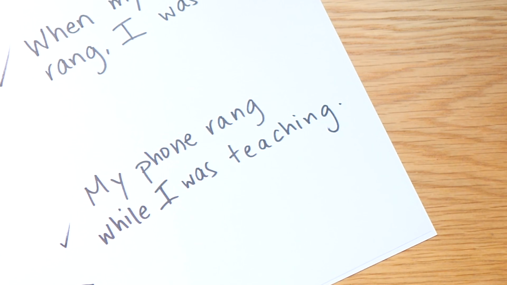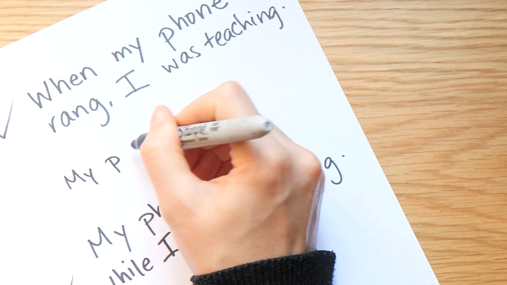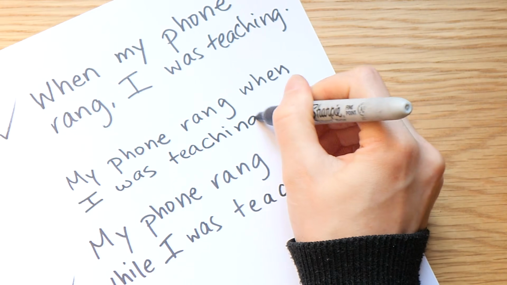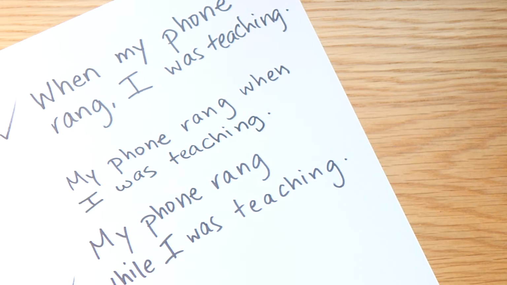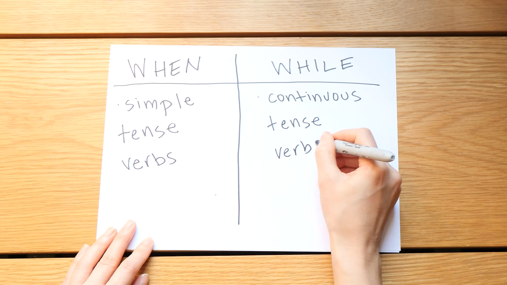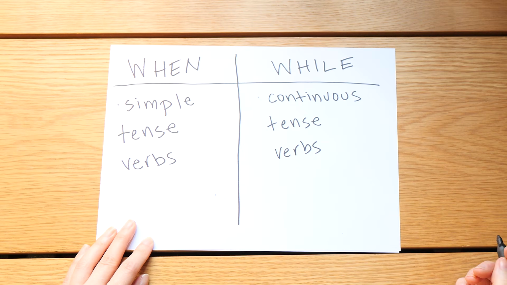Where we get some confusion, however, is when we start to mix when and while in sentences like, "My phone rang when I was teaching." This is also a very natural sentence, so what is going on here? So that standard rule that I talked about at the beginning of this video is a great way to help you decide between these two words, and it kind of gives you a rule for making sure that you don't ever choose the wrong one or one that sounds unnatural.